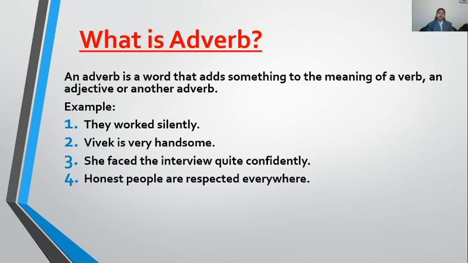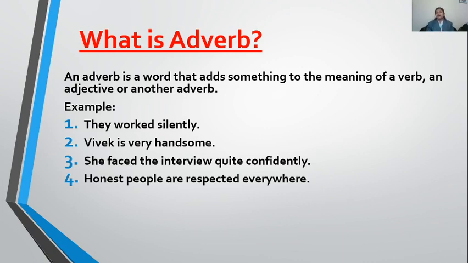What is a verb? Verb means the action you do, like eating, sleeping, walking, talking, laughing, crying. These are all actions you perform. So adverbs tell us how you perform these actions. If I talk about talking, how am I talking? Fluently. I'm talking fluently. I'm talking loudly. I'm talking softly. I'm talking openly. These words, loudly, softly, openly, all tell more about my action, my verb. So they are all adverbs.